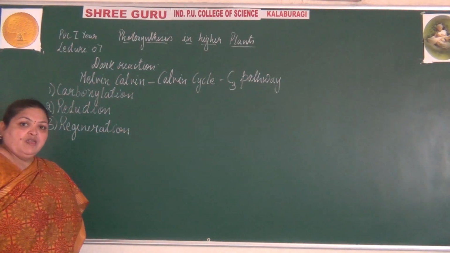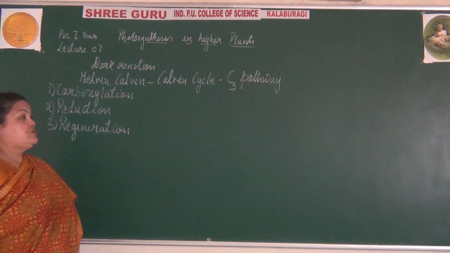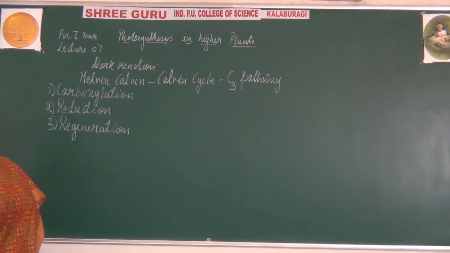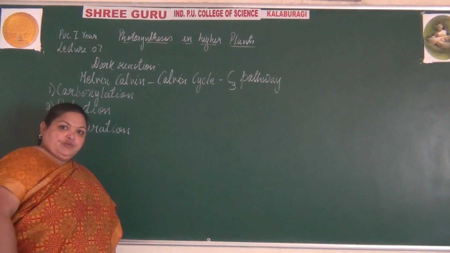So there are three steps in the C3 pathway, or Calvin cycle, or C3 cycle. Those are carboxylation, reduction and regeneration. As I said, it is a light independent reaction where ATP and NADPH are being utilized.